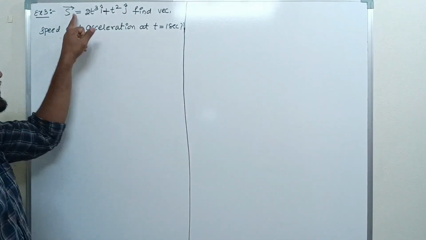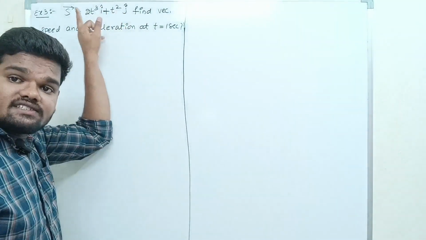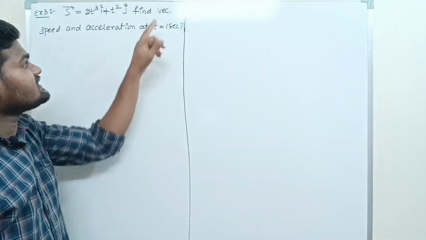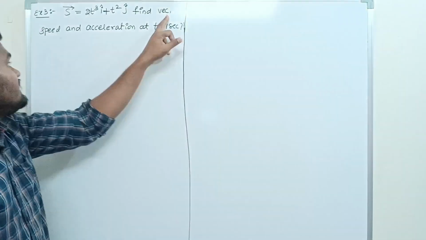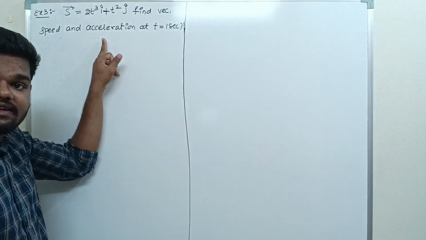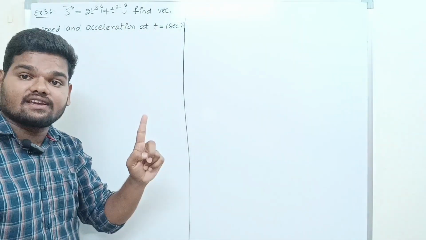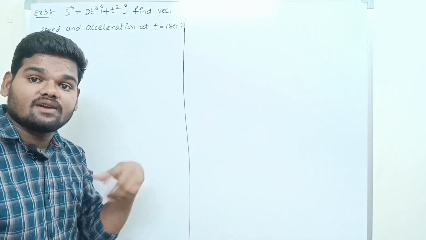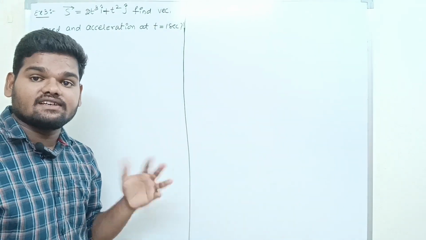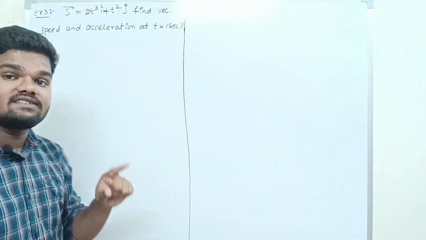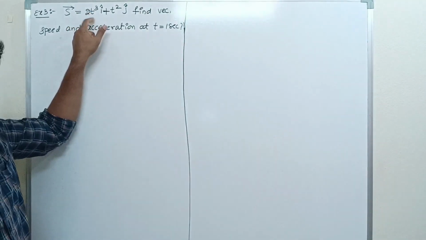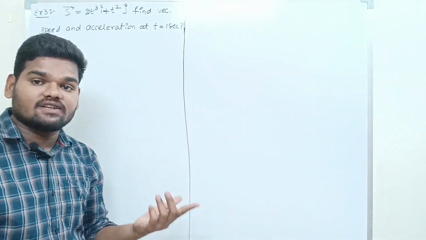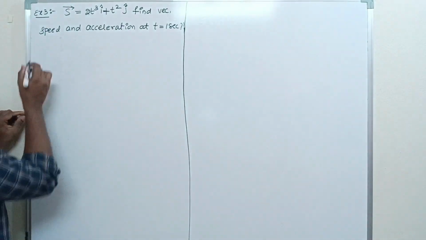What is he asking? He has given one displacement equation. This time the displacement equation is in the form of a vector. He is asking to find the velocity, speed and acceleration at time t is equal to 1 second. At a particular instant of time, that means it is an instantaneous velocity and instantaneous acceleration. But the condition is that here the displacement is in the form of a vector expression. So how to solve? Have a look.